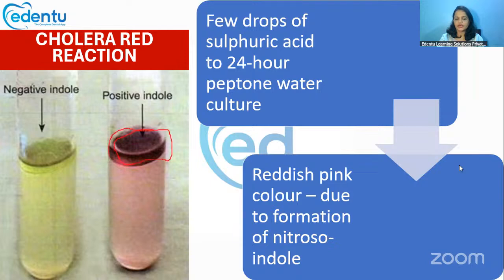This color forms because of the formation of nitroso-indole, since it is positive for both indole and nitrate. This is called the cholera red reaction.